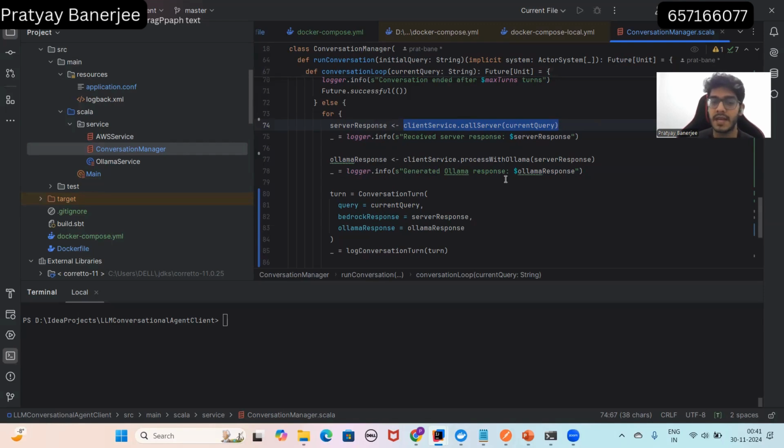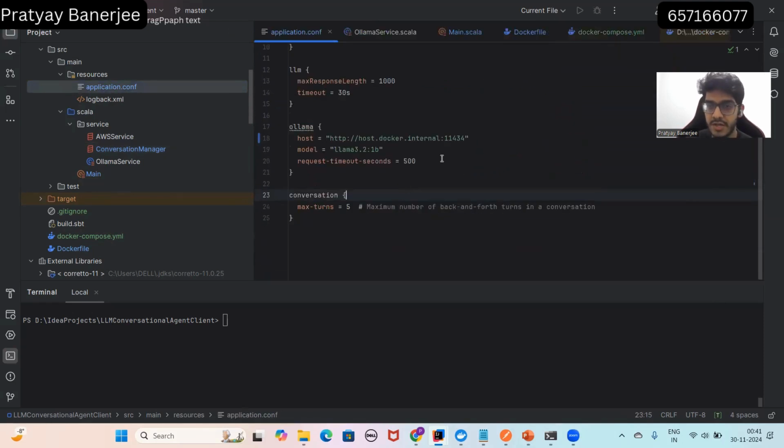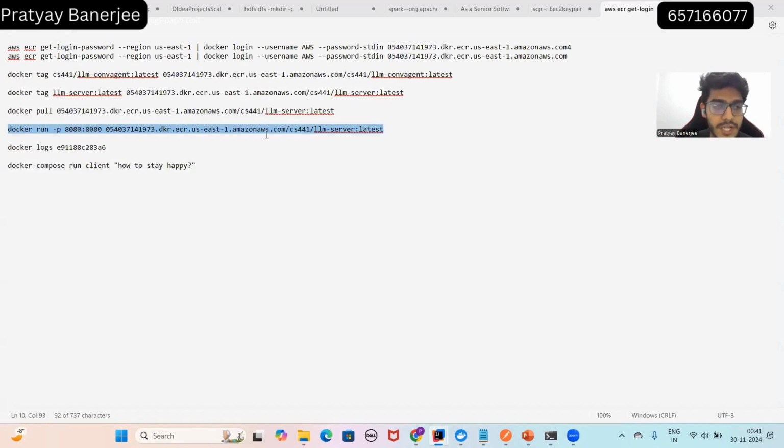Ollama again gives a response based on that, and then the conversation manager, the client, will again forward that response to the LLM server, or to Lambda, to Bedrock. Like that, a conversation will keep on happening, and it will happen a maximum of 5 times because that is what the maximum turns is set to. So you can increase or decrease it as you wish.